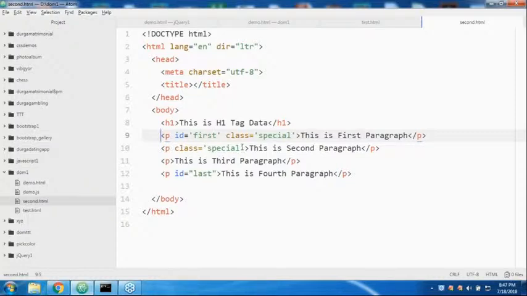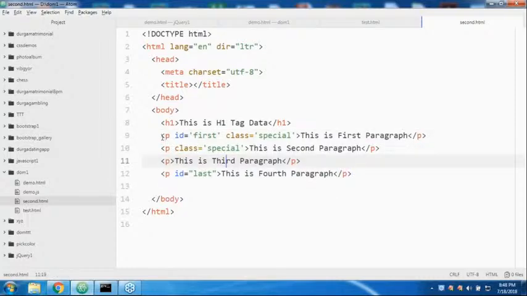Now take very special care. For the first paragraph, I'm specifying the id and the class. For the second paragraph, I'm taking the special class, and for the third one nothing is there. For the fourth one, the id is last. Up to this, any doubt? Are you in a position to understand? It's very simple. For the first paragraph, I define id and class. For the second, only the special class. For the last one, id last.